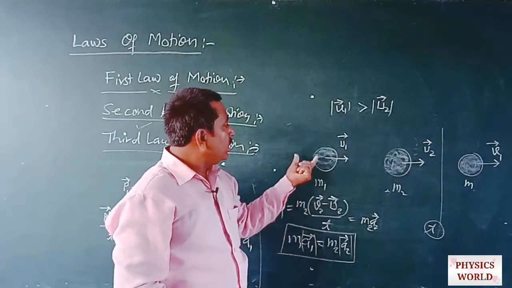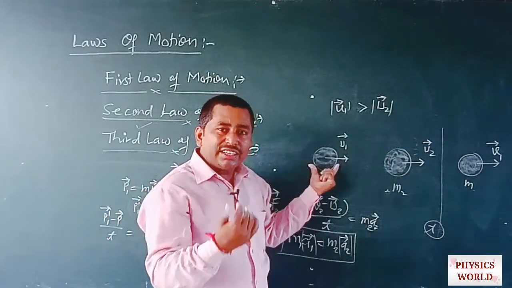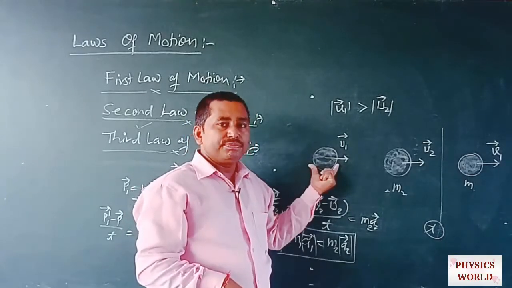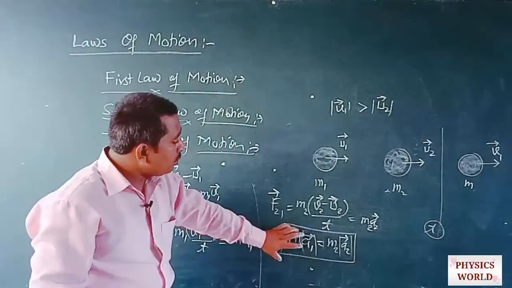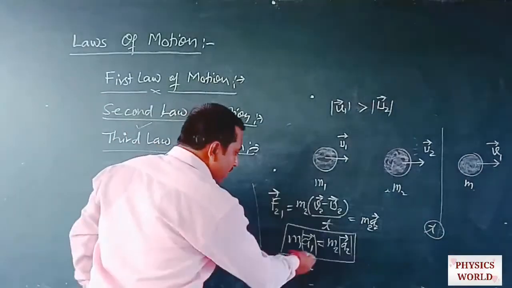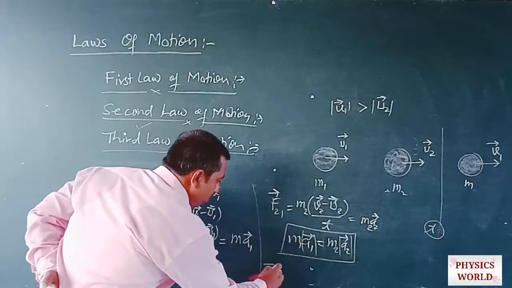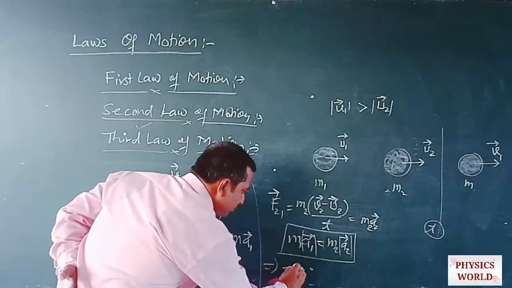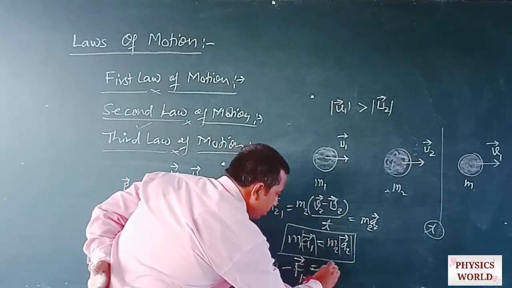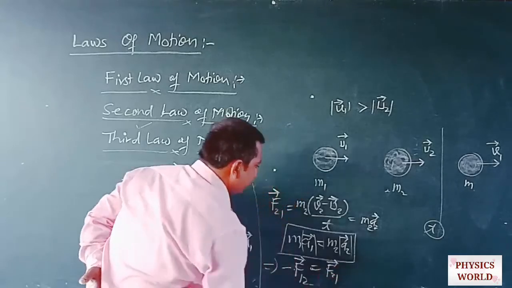So this ball retards its motion, it means the ball decreases its speed. So the amount of this force is always equal to this force. If we write it in vector form, we get minus of this force, that is F on 1 due to 2 is equal to minus F on 2 due to 1.